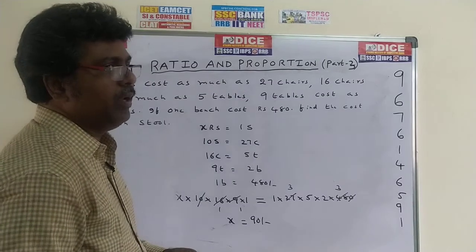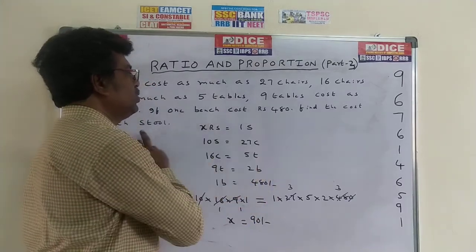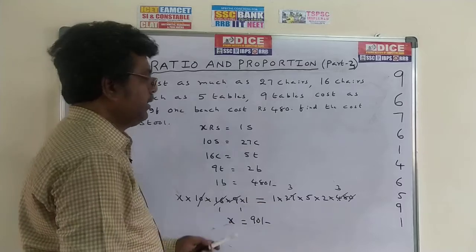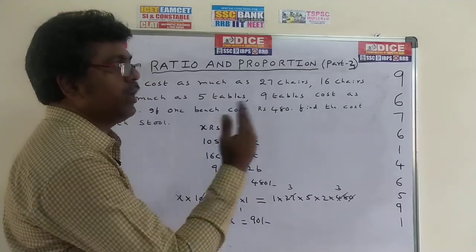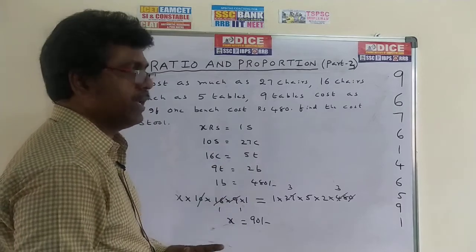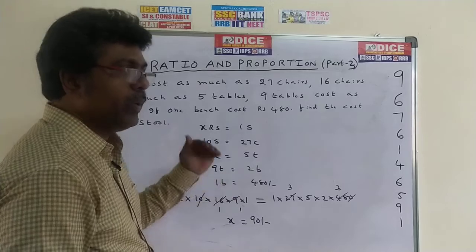Very simple model. Just simply write down first of all what is the cost of stool. Stool is equal to x rupees, and write down the data as it was given, and left hand side numbers multiplication is equal to right hand side numbers multiplication. This is also a very important method. Just take 20 seconds to write down this one. Then I can give the same model problem for you. You can do it.